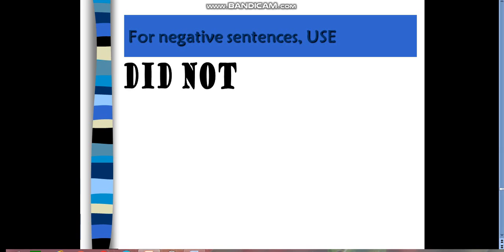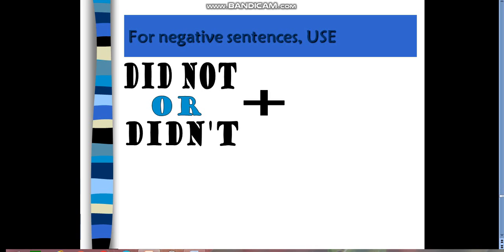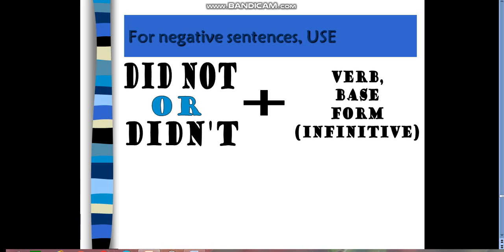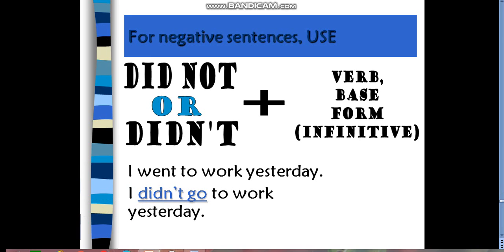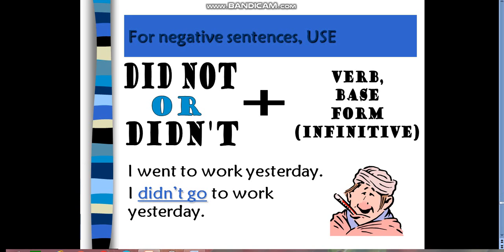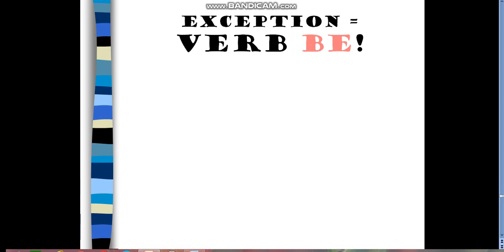For the negative, we use did not or didn't plus infinitive. I went to work yesterday, so I didn't go yesterday. Didn't go to work yesterday. Okay. Now let's move to another slide. Here, an exception: verb to be. This verb is very special.